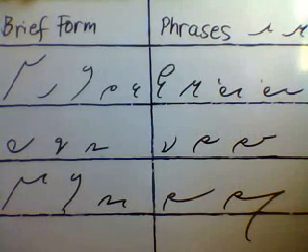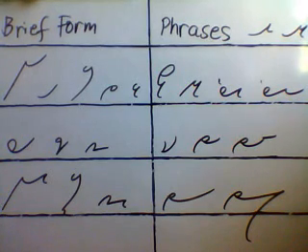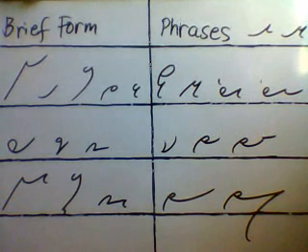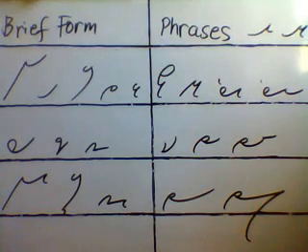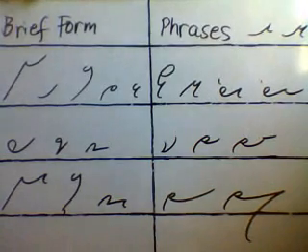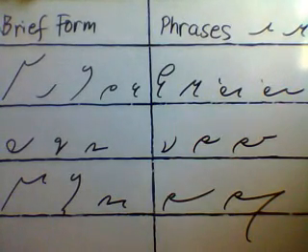Okay, class, now let's proceed with the next lesson, lesson 14. In this lesson, we're going to learn again another set of brief forms, derivatives and phrases, the eliminated word phrases, the blend symbol for the sounds of TED, DED, and DEET, and differentiating between there and their. So let's first begin with the additional 8 brief forms, derivatives and phrases.